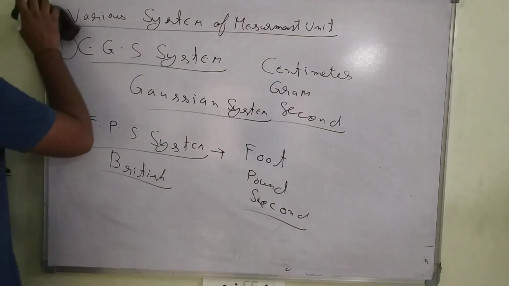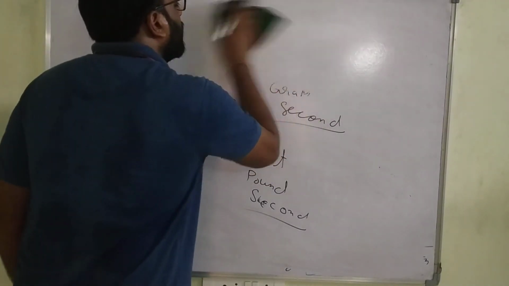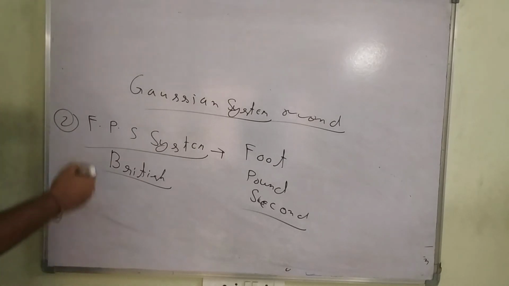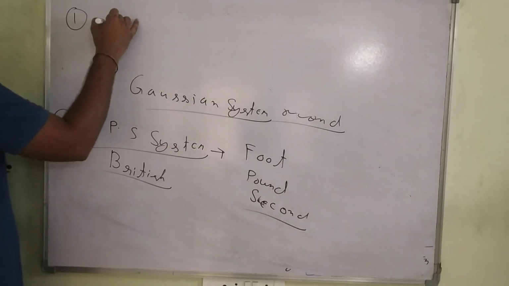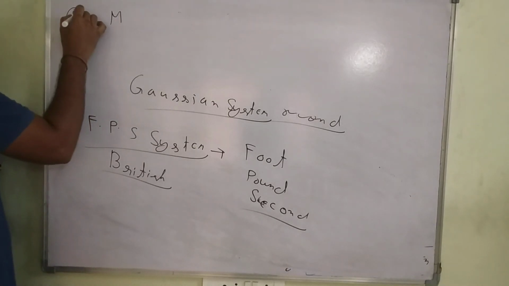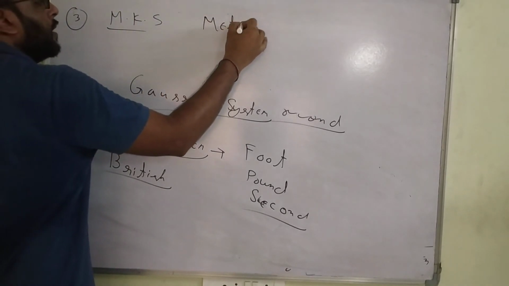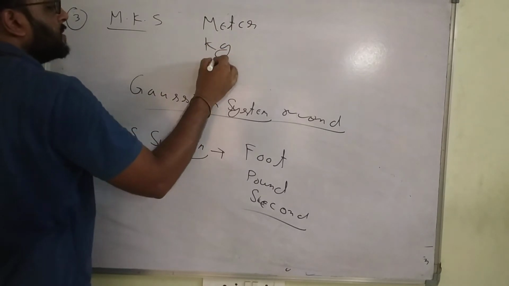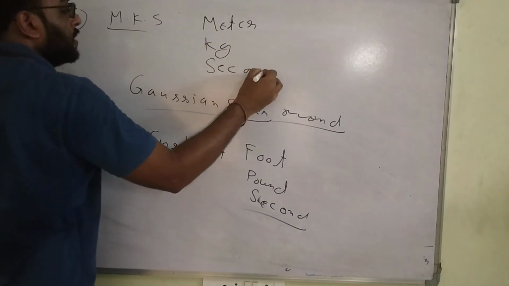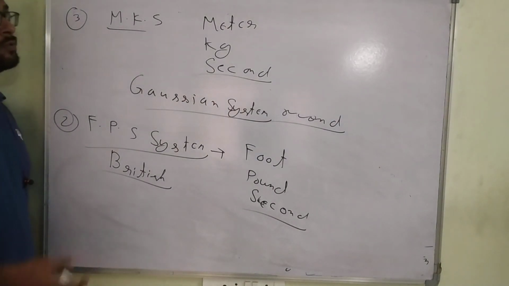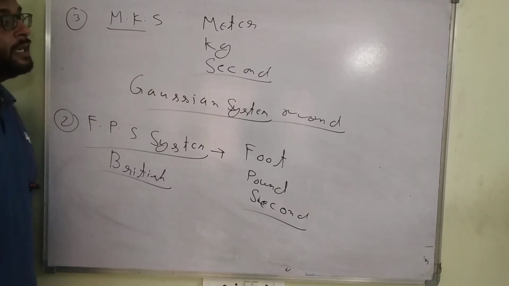Next is the MKS system. What is the MKS system? The third one is the MKS system: meter, kilogram, second. We have different kinds of systems, from different eras and decades. I hope you definitely know these systems.